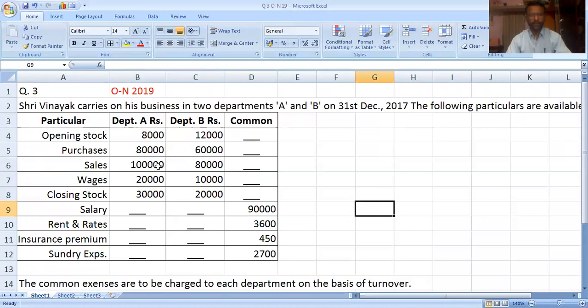Department A sells rupees 1 lakh, Department B sells rupees 80,000. The ratio of Department A to Department B is 5 to 4. Hence, all common expenses should be distributed in the ratio 5 to 4.